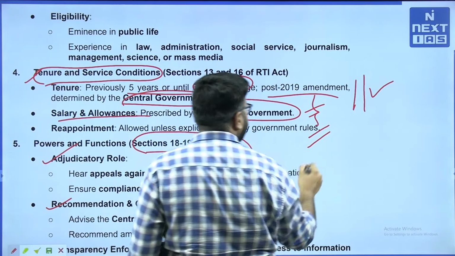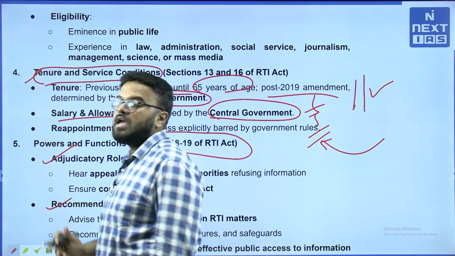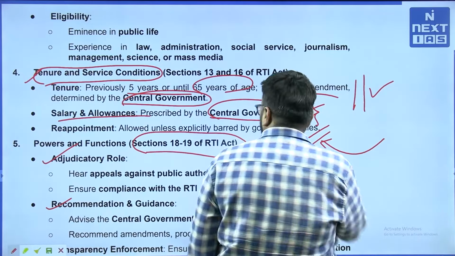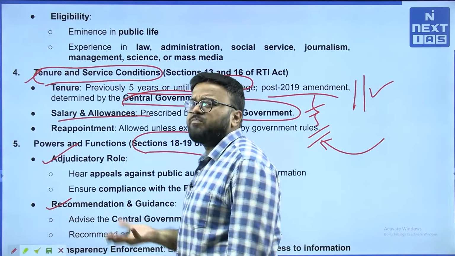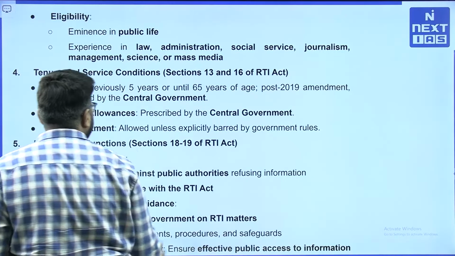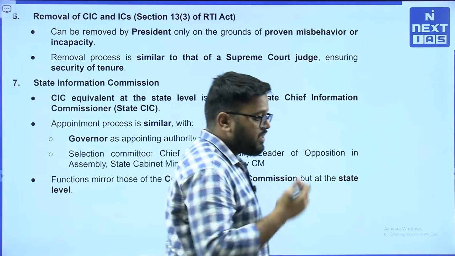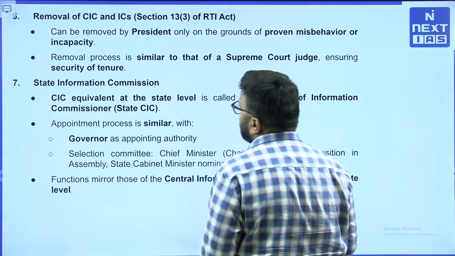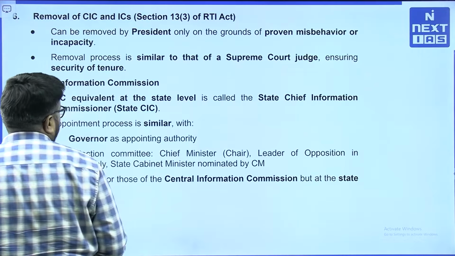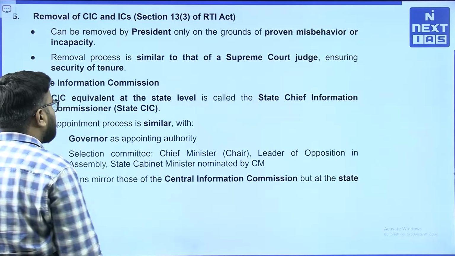So, government interference has become a norm in the selection process of CIC, and that is how it has actually influenced the overall working of RTI also, because these are the authorities that will implement the RTI Act. So, with the recently passed DPDP Act also, RTI has been weakened further, and with this particular earlier amendment we have the initiation of say weakening of the RTI. So, apart from that, State Information Commission is also important.